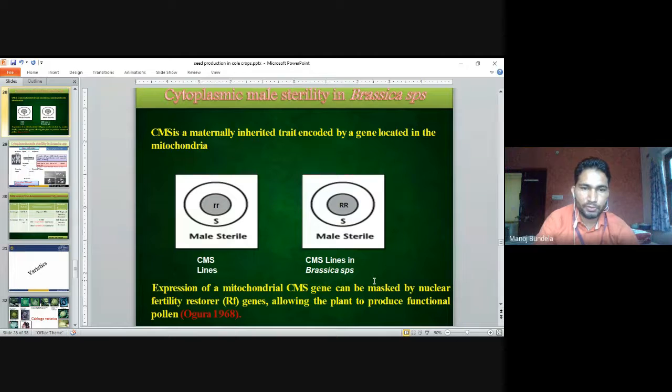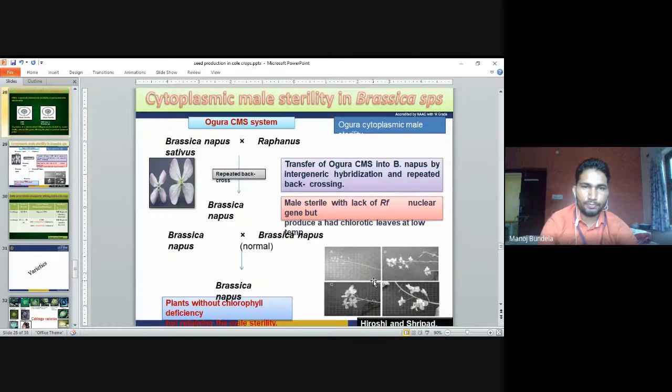The expression of the mitochondrial CMS gene can be masked by the nuclear fertility restorer gene, called the Rf gene, allowing the plants to produce functional pollen. So we have to develop the functional pollen. This is the procedure for cytoplasmic male sterility.